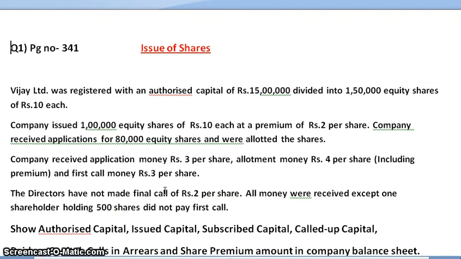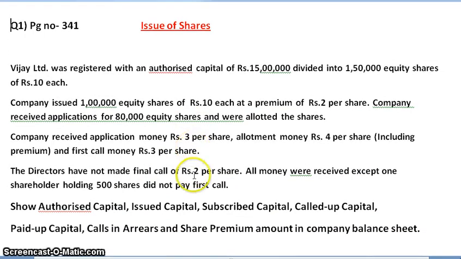Vijay Limited was registered with an authorized capital of rupees 15 lakhs divided into 1,50,000 equity shares of rupees 10 each. Company issued 1 lakh equity shares of rupees 10 each at a premium of rupees 2 per share. Company received applications for 80,000 equity shares and were allotted the shares.